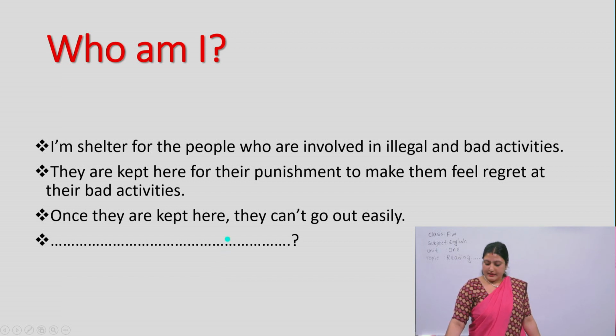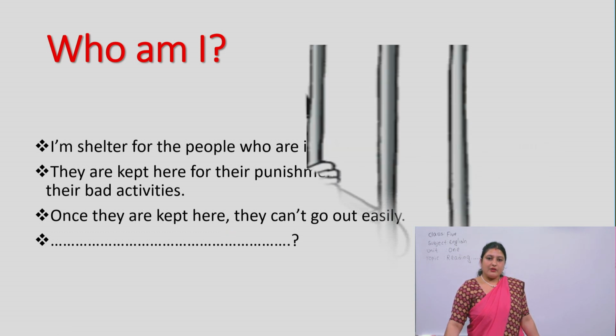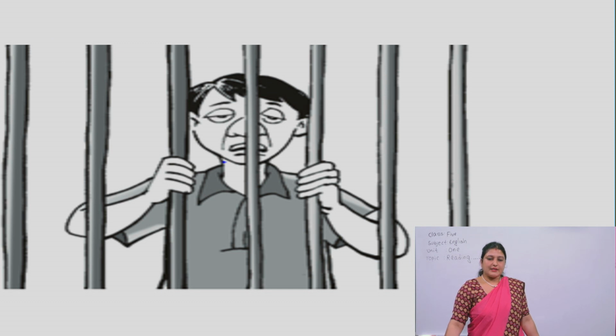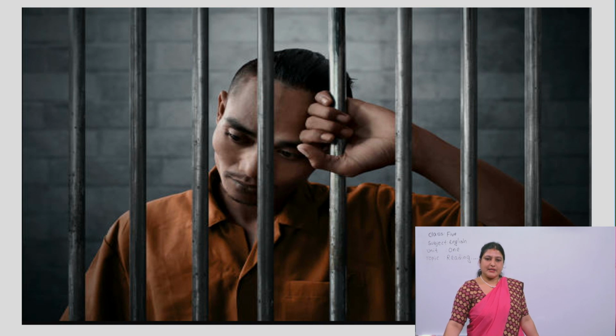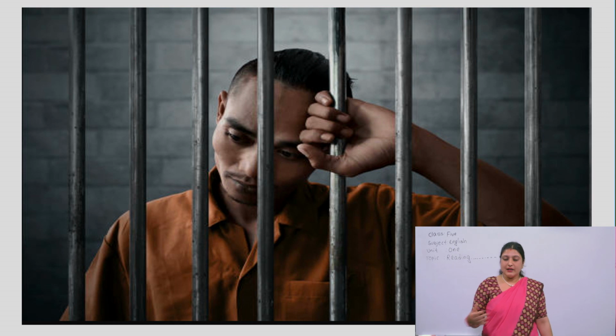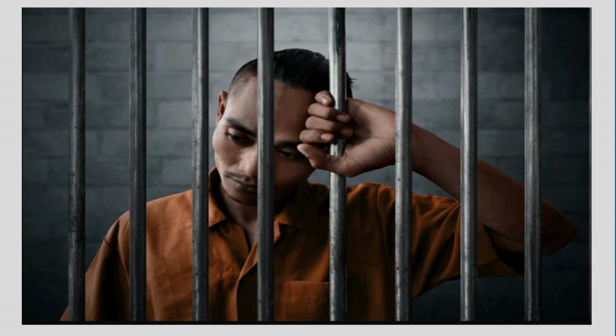Okay. I'll give you more clues to find the answer for this riddle. Now, look at the picture. What can you see there? Guess where the boy is and what his condition is. Now let's look at another picture. This is also a similar picture. Now guess what the answer for this riddle is. Can you tell? Try to answer this riddle.